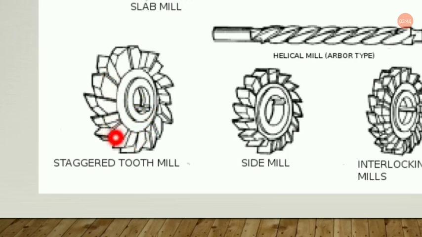When you see that ice in National Geographic, in the coldest regions, the mountain of ice looks staggered in this direction. Sometimes we might have staggered teeth in our mouth also. So this diagram gives you the shape of the stagger. So it is a staggered tooth mill.